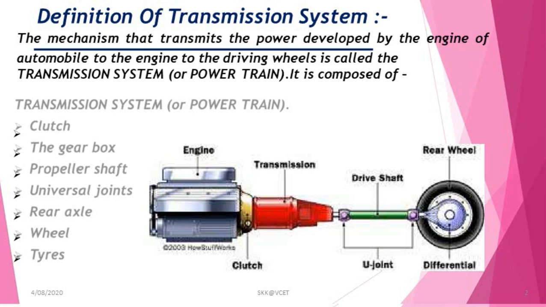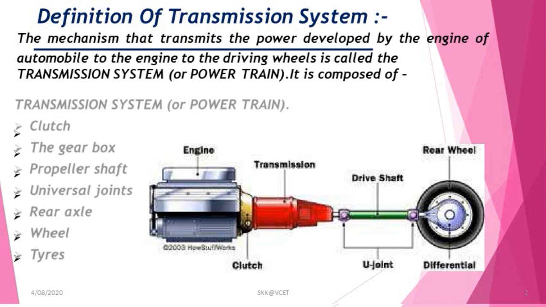The clutch and gearbox vary the ratio of torque output to the torque input. The propeller shaft transmits final torque to the rear axle from the gearbox, and a differential gear equally distributes the final torque between the road wheels or driving wheels. Normally the transmission system consists of clutch, gearbox, propeller shaft, universal joint, rear axle, wheels and tires.